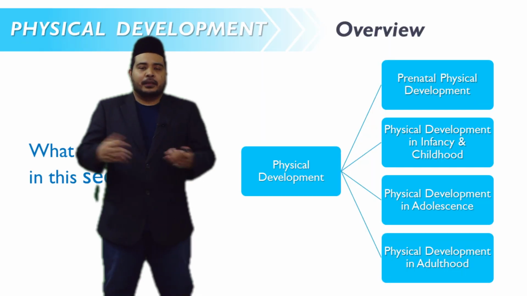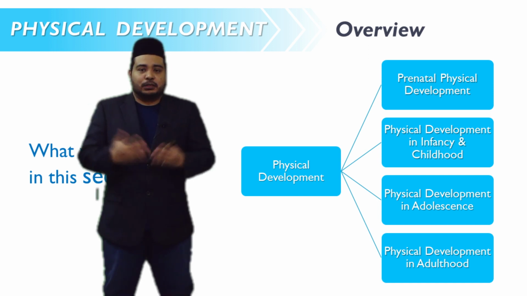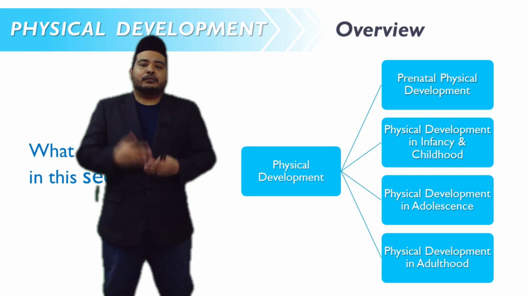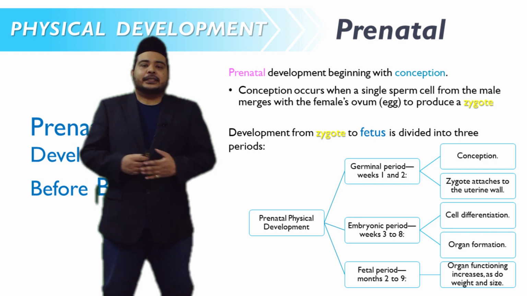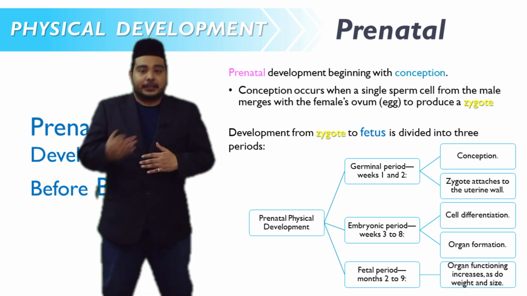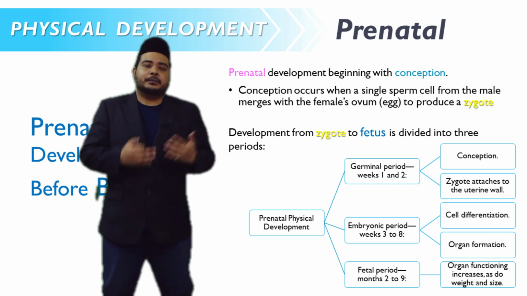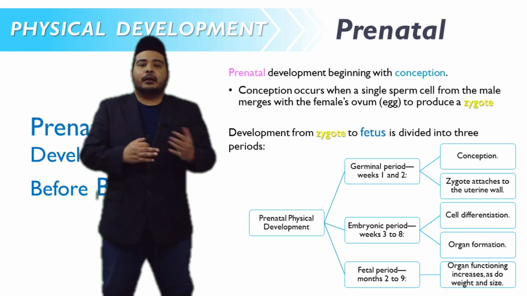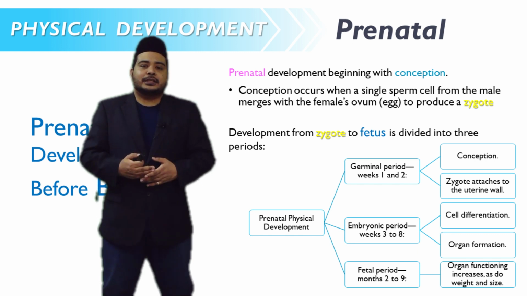In particular, first we are going to discuss all physical developments in prenatal stages before birth, and then during infancy and childhood, followed by physical development in adolescence, and lastly, physical development in adulthood. In the prenatal physical development, it begins with conception. So what is conception? Conception occurs when a single sperm cell from the father merges with the female ovum, or the mother's ovum, or simply known as egg, to produce a zygote.